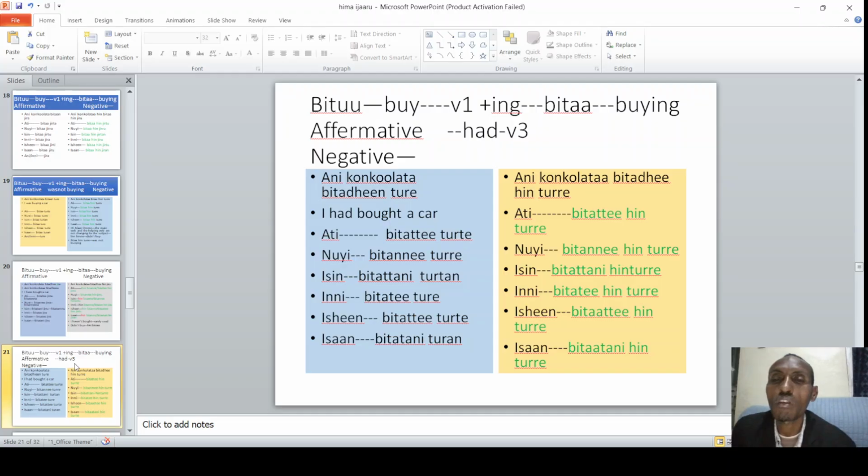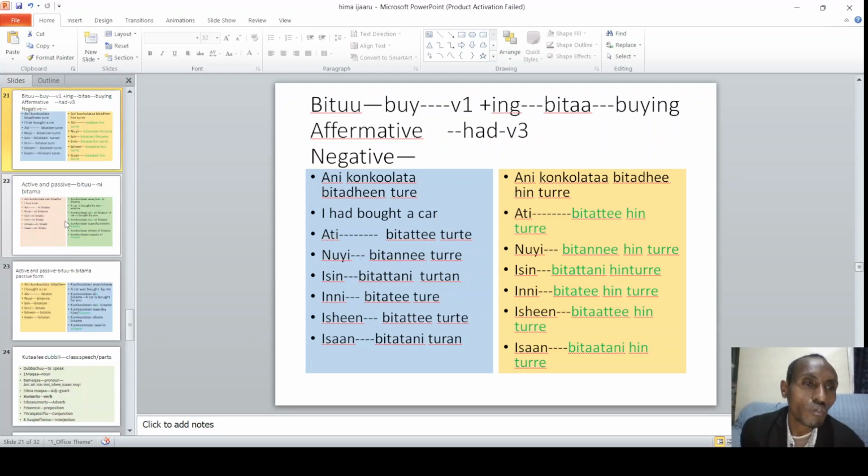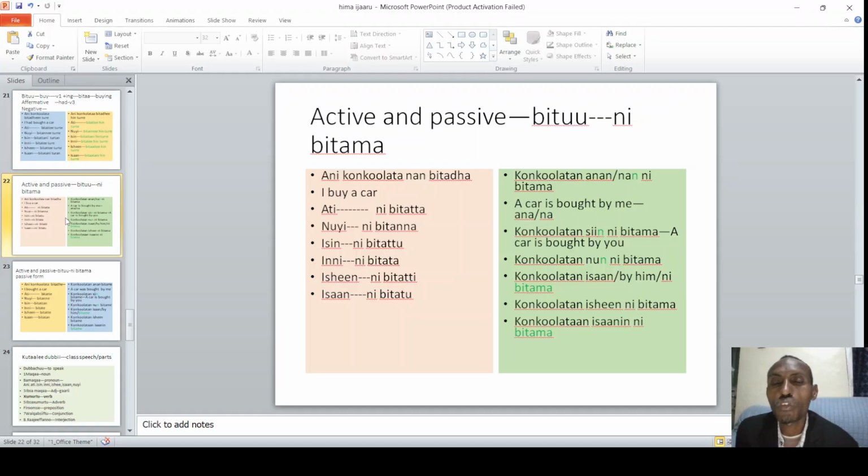Both, alright? But when the meaning comes, because of the subject or because of other words, the translator may give the wrong number, alright? So it should be "ati bitatte hin turre" means "ati bitanne", like that. Like that. So we have all four different forms.